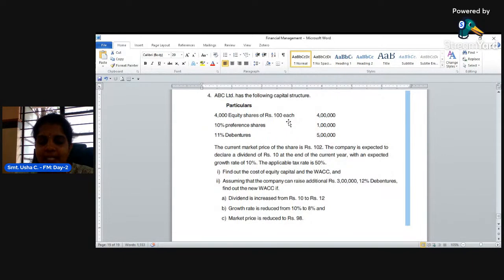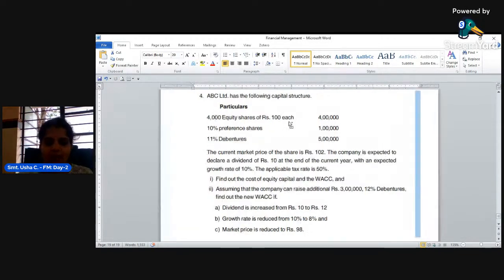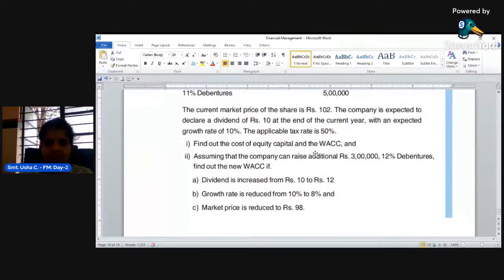The applicable tax rate is 50%. Find out the cost of equity capital and the WACC. Since information relating to equity capital is given, they've asked us to calculate. So even if not given in the question, we are required to calculate this cost of equity capital, right? And also they've asked us to calculate weighted average cost of capital.